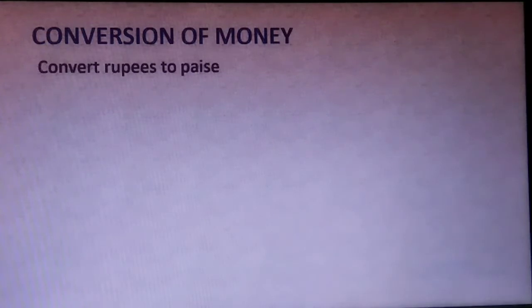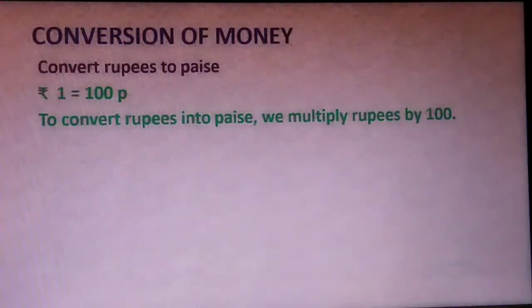Now conversion of money. First, convert rupee to paise. How can you convert rupee to paise? 1 rupee is equal to 100 paise. To convert rupees into paise, we multiply rupees by 100.